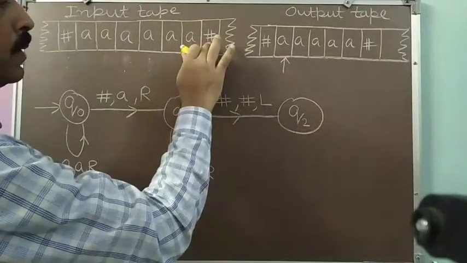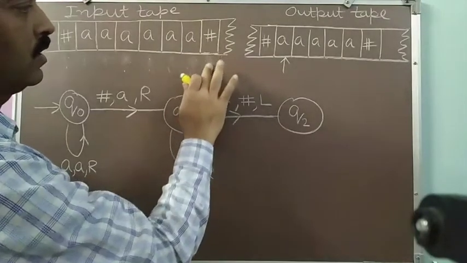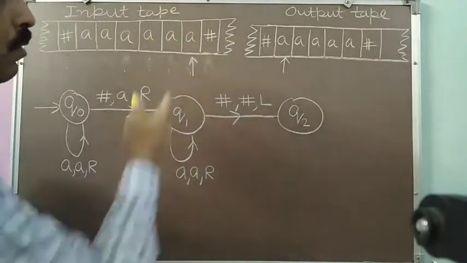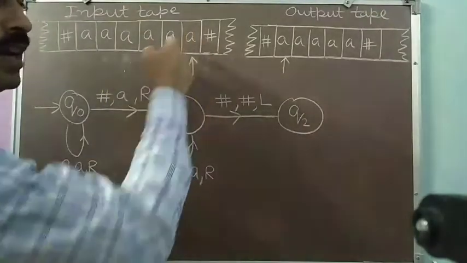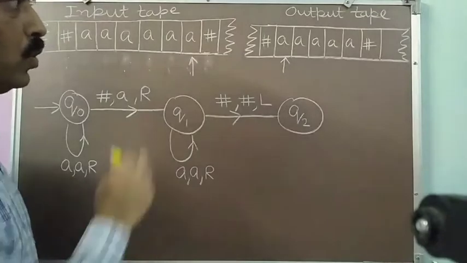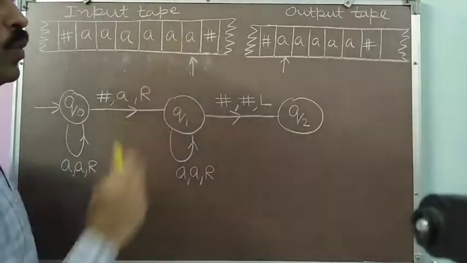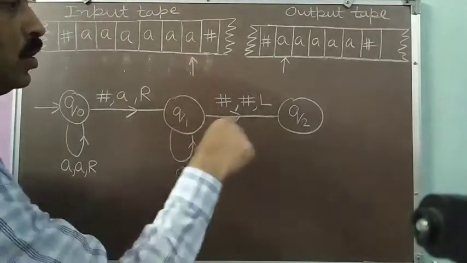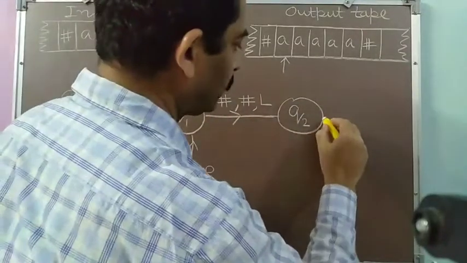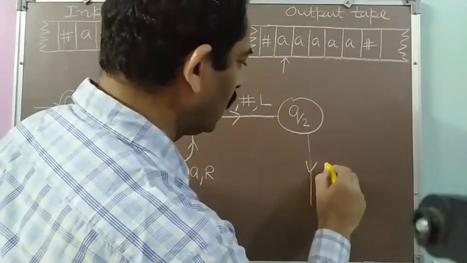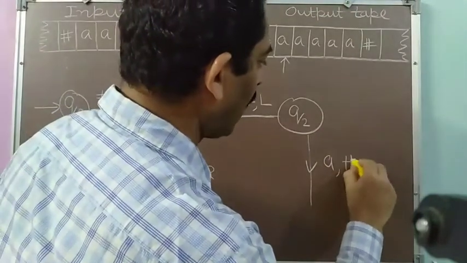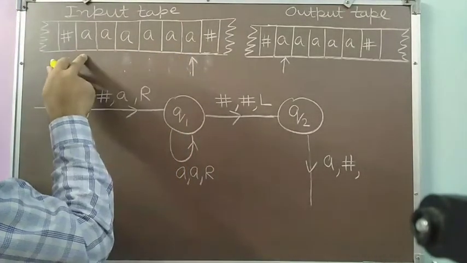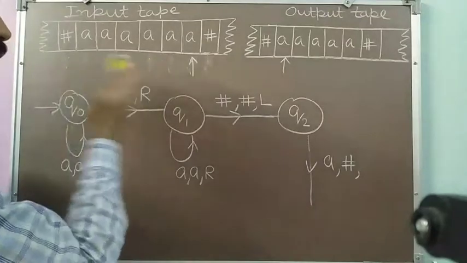Okay, so I will write hash here, blank here, and I will move one position left. So now my read write head will be pointing to the last symbol, the last A of the word W2. What I have to do with it? Now this I have to convert into the blank. So the responsibility of state Q2 is to convert this A to the blank, and then because I have to move my read write head to the first A of the output, I will keep moving left.